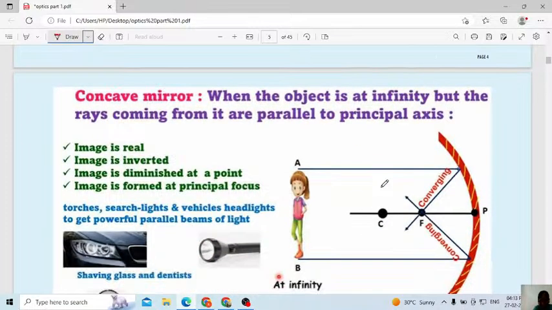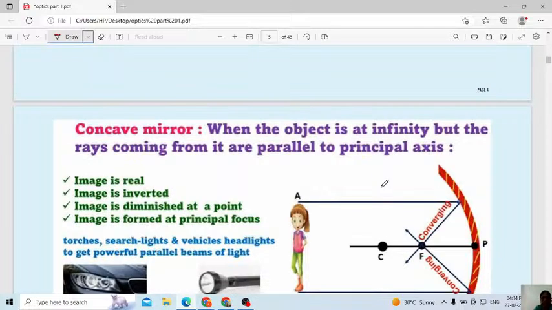This also I already completed, but I will do a quick revision because so many days are over, almost 1 week. Everyone, you forgot the concept. In the case of a concave mirror, for revision it will be easy. Which type of mirror forms which type of image, in plane mirror, concave mirror, convex mirror also. Everything I made like a slide and I am explaining. For revision, it will be easy for you.